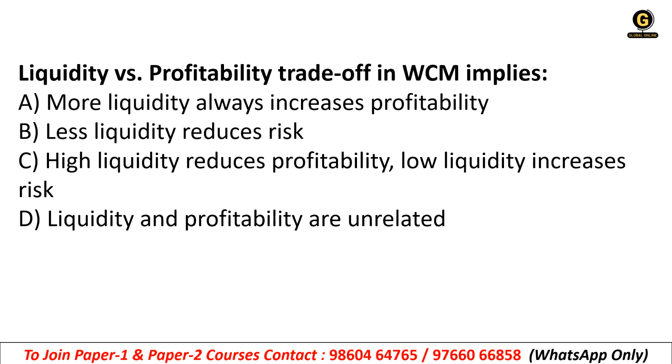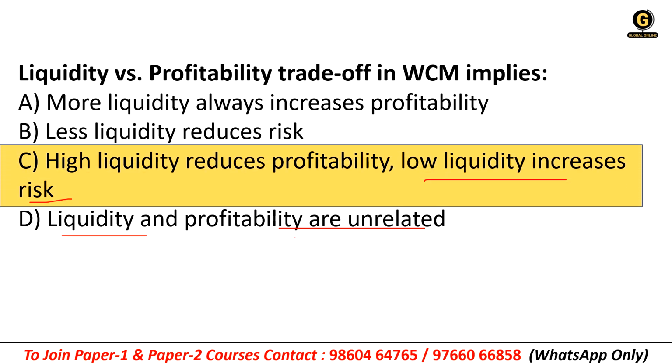Liquidity versus profitability. Okay, the liquidity versus profitability trade-off in working capital management. A, more liquidity always increases profitability. B, less liquidity reduces risk. C, high liquidity reduces profitability and low liquidity increases risk. Or D, liquidity and profitability are unrelated. What is it? Option C. High liquidity reduces profitability and low liquidity increases risk.